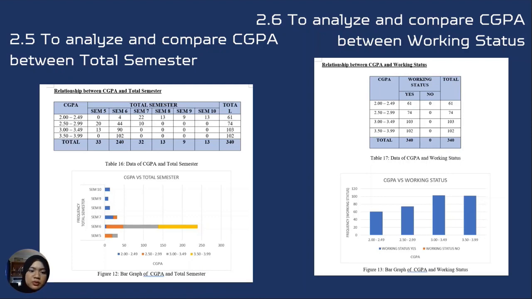which is approximately leptokurtic. For the relationship between CGPA and working status, from the graph obtained, it shows that the highest frequency is 100 in class 3.0 until 3.49. The graph also shows that all the alumni are working. Most of the alumni that are working gain CGPA around 3.0 until 3.49. The median of the data is 30.5, while the variance of the sample data is 2,251.43. The skewness of this graph is a positive value, 0.2899. We show that the graph is skewed to the right, while the kurtosis of this graph is a negative value, negative 2.1889, which is approximately leptokurtic.